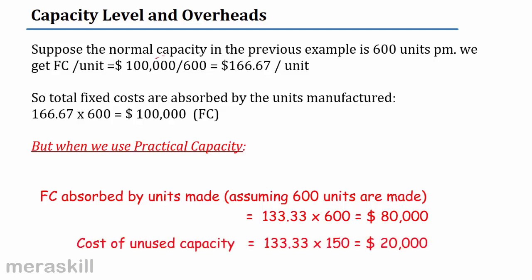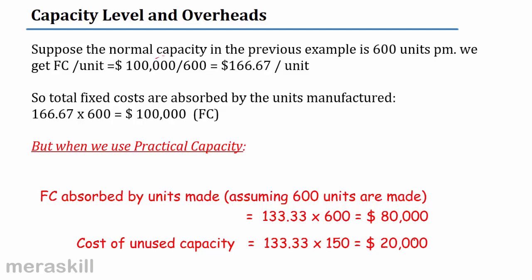What is that? That is the cost of unused capacity. It's thrown in your face. The managers know now that because they did not utilize their capacity, they are incurring an additional cost of 20,000. Don't change the cost of the product. Keep it separate as the cost of unused capacity. Make the managers aware of the capacity that is being underutilized. What do you want to do with this capacity now?